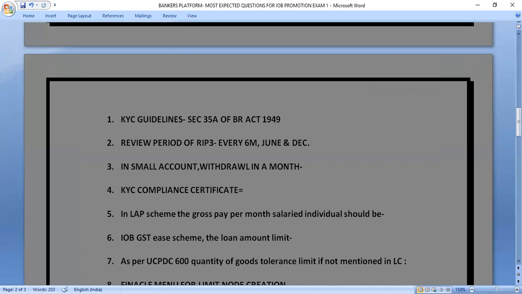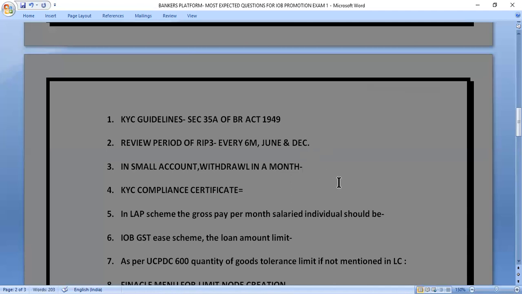Friends, one more question can come on periodic updation. For low risk, which is RIP1, we do the periodic updation in 10 years, in medium risk 8 years, and in high risk 2 years. That is a different question, and this is about the review period. So let's move to the next question.